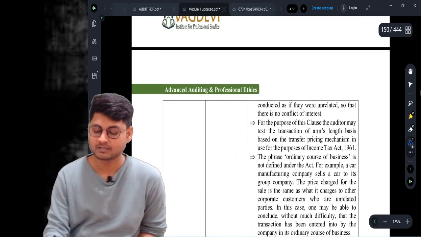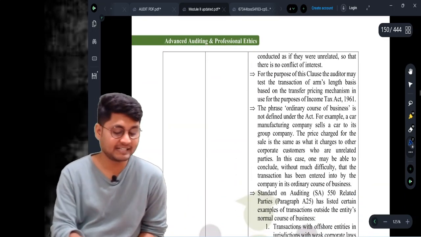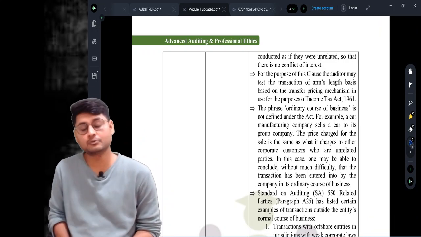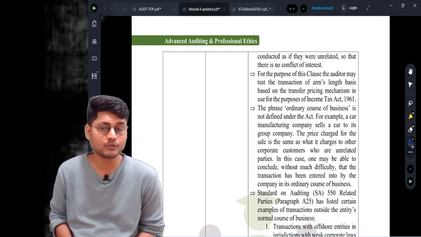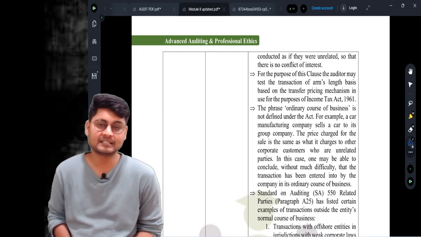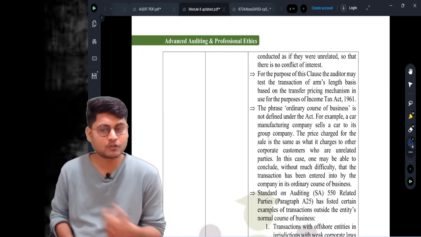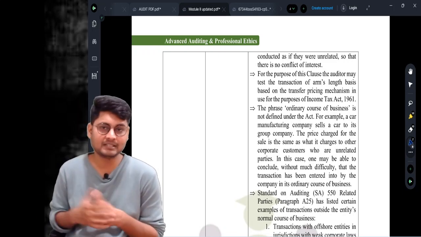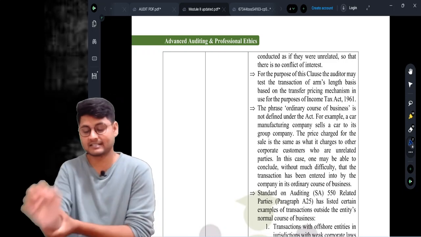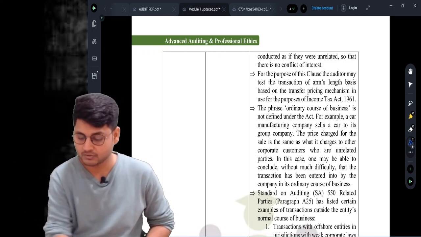So section number 188 talks about approvals that are to be taken when the company is entering into any related party transactions. Either it can be board of directors approval or it can be shareholders approval in the general meeting. Done.